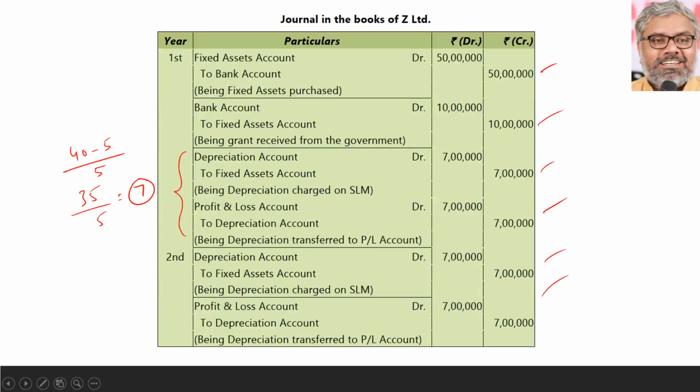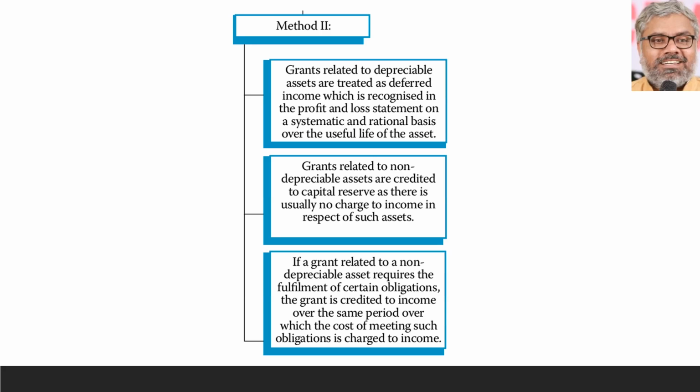That is method 1. Now, there is another alternative method also that the organizations might follow, method 2, where the grant which is related to the depreciable asset is treated as a deferred income. So we will not credit fixed asset account here, rather we can call it deferred government grant. That means government grant only, but a separate account is created for that. And that will be recognized in the P&L account every year over the life of the asset.